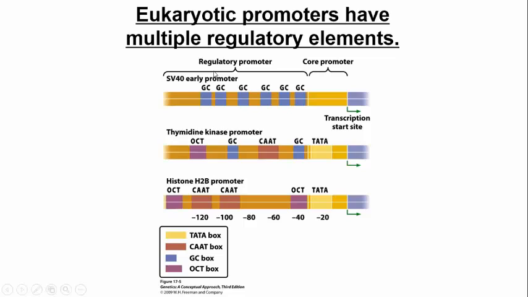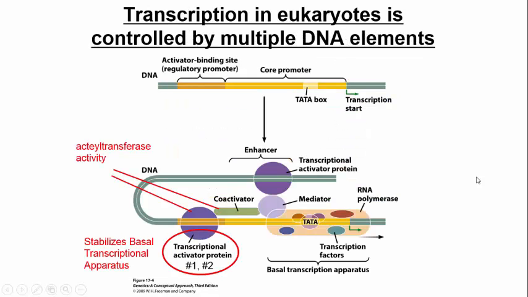The other thing I want you to note in this slide is that you'll see consensus sequences all over the place. So just familiarize yourself again with what a consensus sequence is. TA, you'll notice these other ones here, OCT, right? Obviously there's no O in DNA, right? But these are just labels for different consensus sequences that you see. Probably a better one here is CAAT, just different consensus sequences that you see.